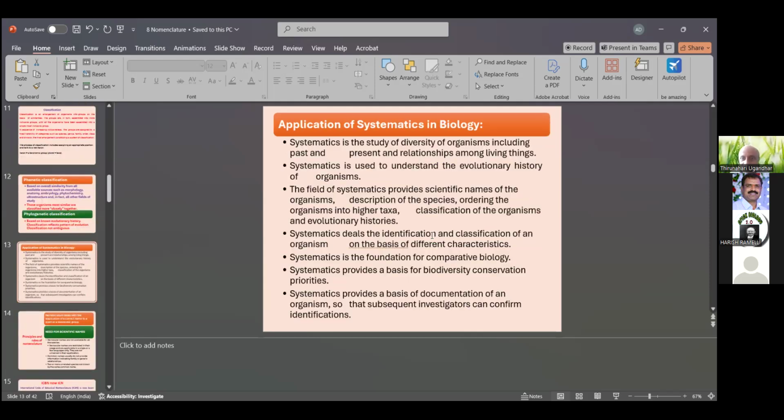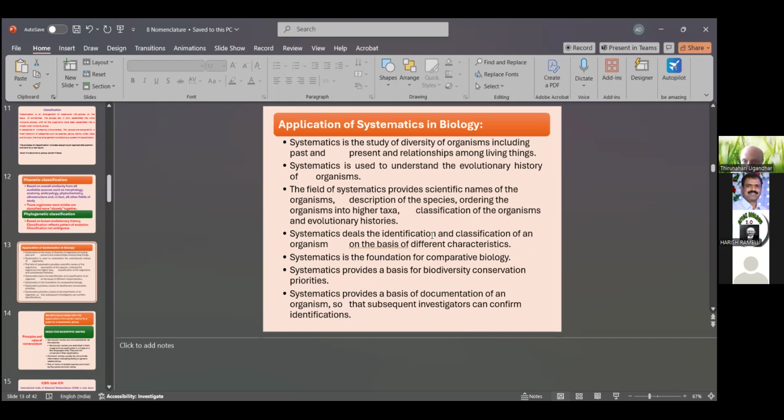Then there is the application of systematics in biology. What does that mean? Systematics is the study of the diversity of organisms, including the past and present relationships among living organisms, from previous days and present days. These relationships were of the old type. The classification was also called natural classification, but presently it is phylogenetic classification.